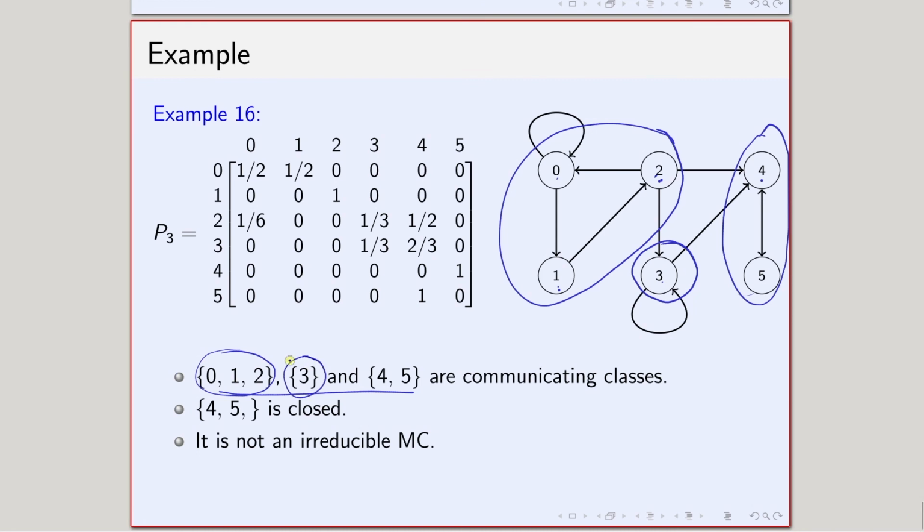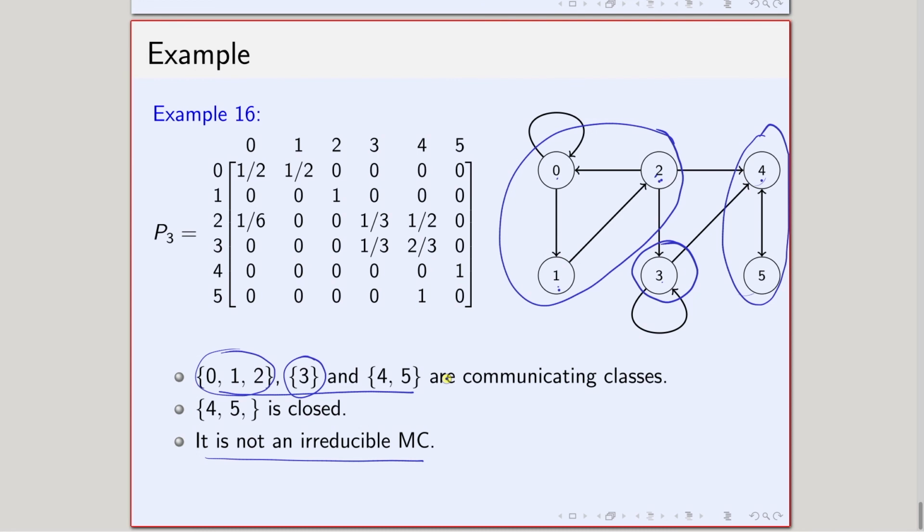Similarly, the class of 3 is also not closed, because from 3 there is a positive probability of going to 4, which means I can go out of this communicating class. And there is no question of irreducibility, because I have multiple communicating classes. Recall that irreducibility means that I have only one communicating class. So clearly this is not an irreducible Markov chain.